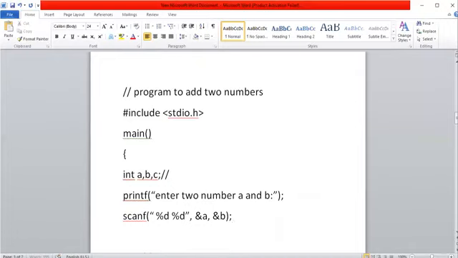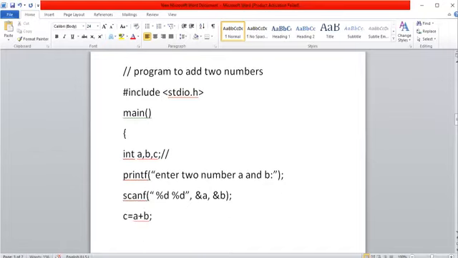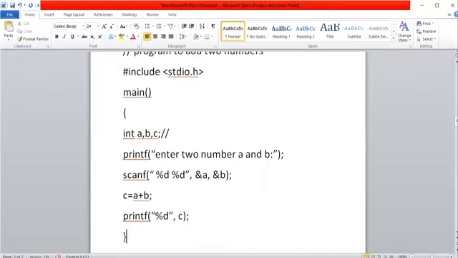Then I can write the logical statement C equal to A plus B. After that, I use the printf statement for printing C value. C is also of type integer, so for integer printing and integer reading, I use %d. Don't worry, I will give the complete explanation when explaining the data types of the items. Now see this program. This is a very basic program, used for adding two numbers, storing the result in C and printing.